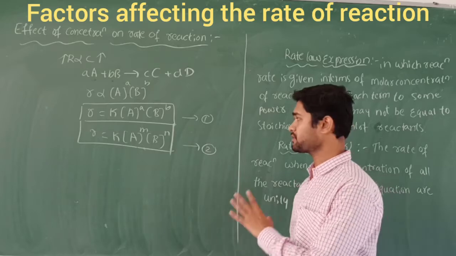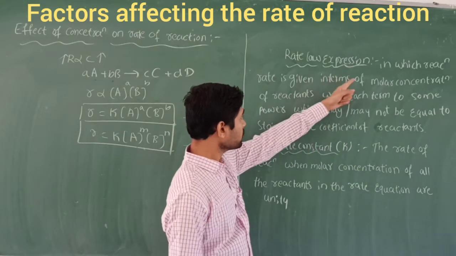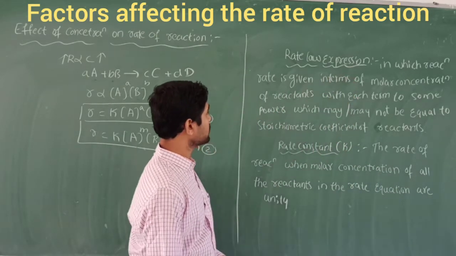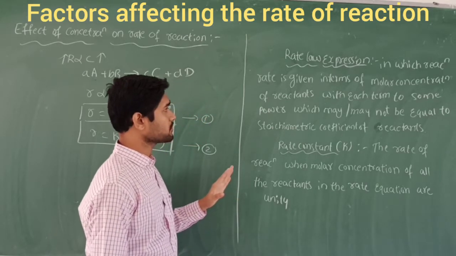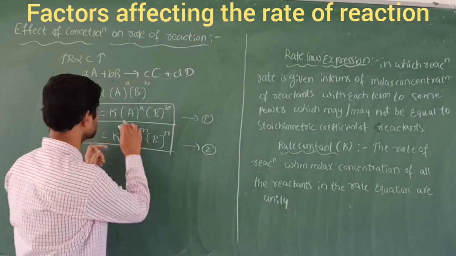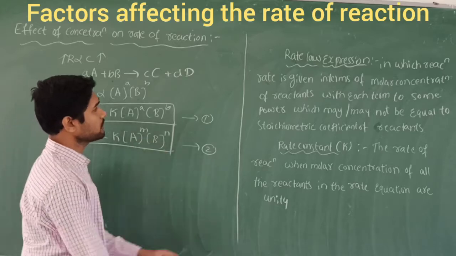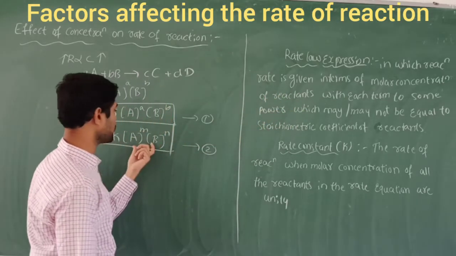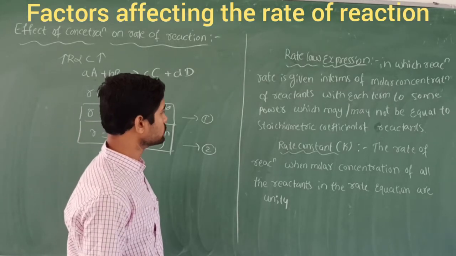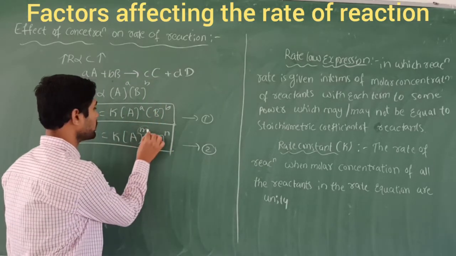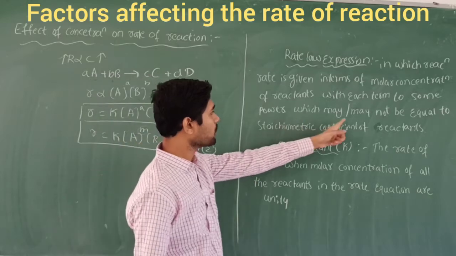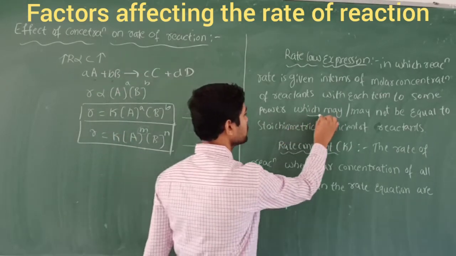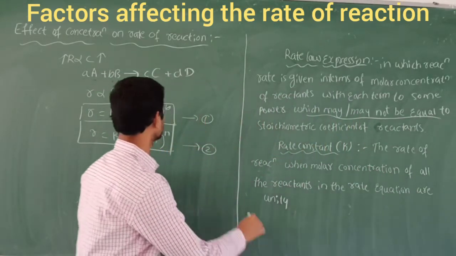What do you mean by rate law expression? The definition tells that the reaction rate is given in terms of the molar concentration of the reactants, two reactants here, each raised to some power, which may or may not be equal to the stoichiometric coefficient.